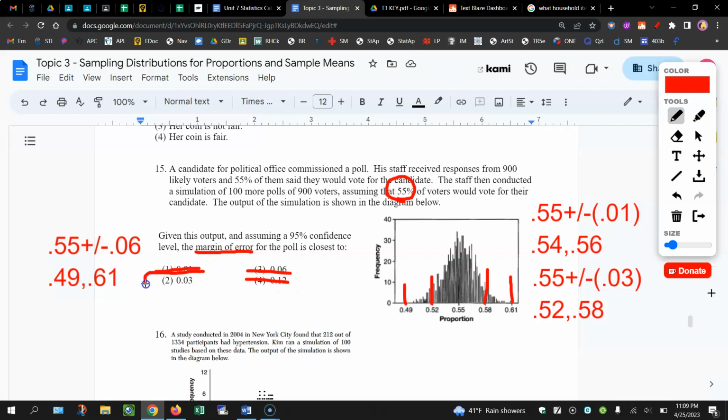So the best answer that we have to go off of is choice 2. Is it exactly 95% of the data? No, but it's the best estimate we have for going between the 0.52 and the 0.58. Essentially, we're saying there's about 95% of the data between those two values here at 0.52 all the way out to 0.58.